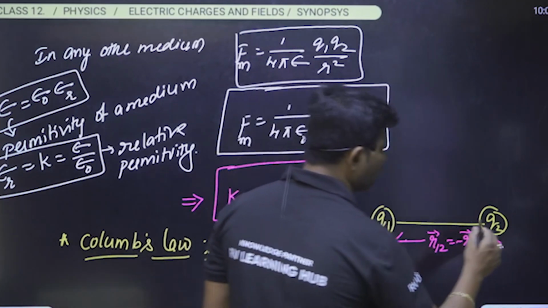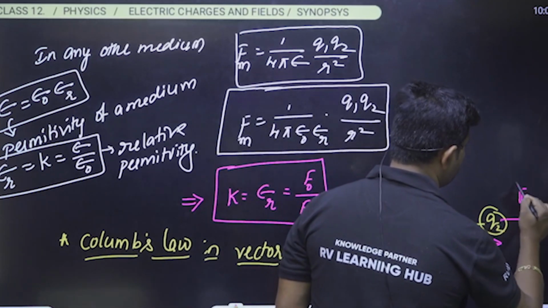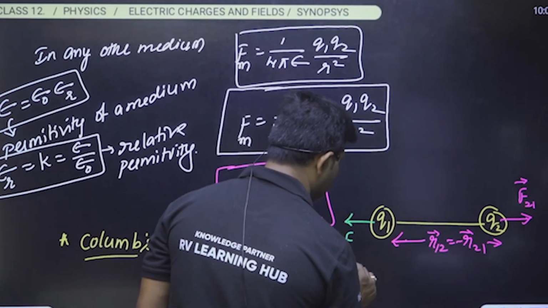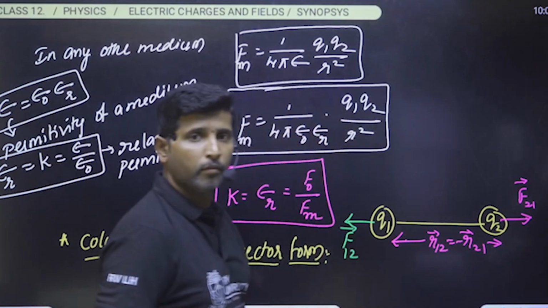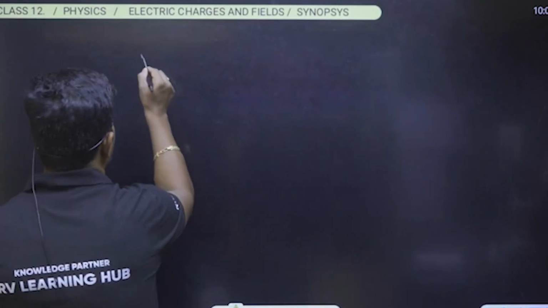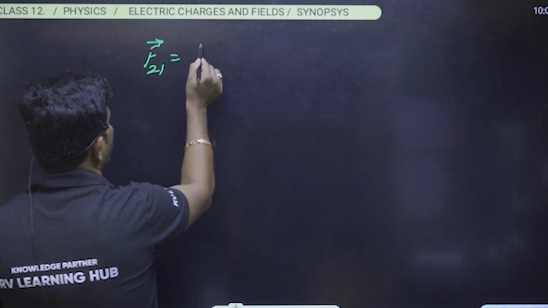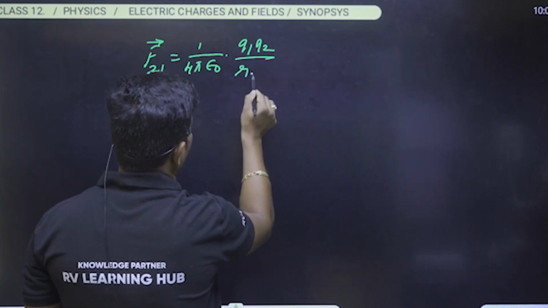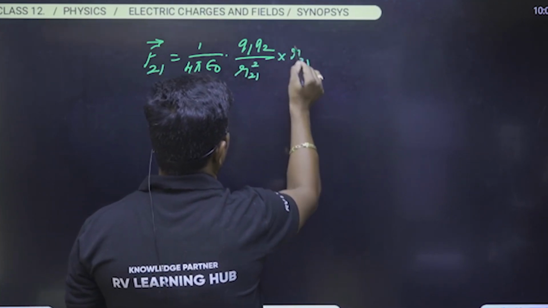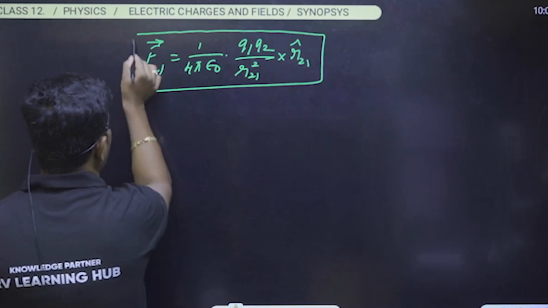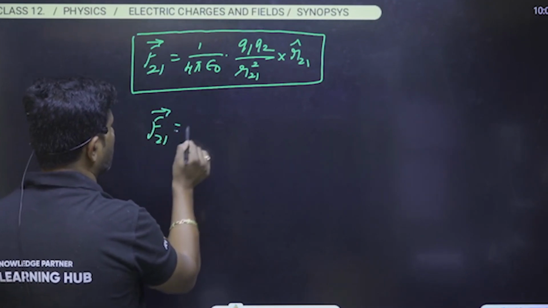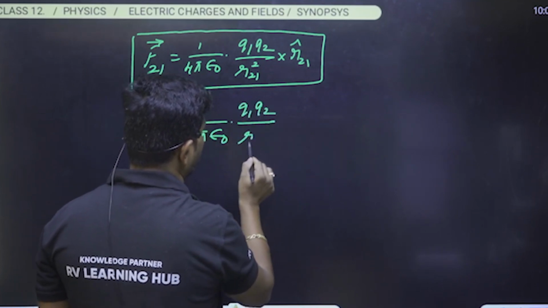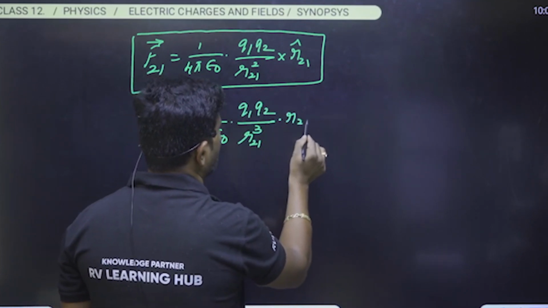The q2 will experience a force F21 vector, and q1 will experience a force F12. So in vector form we can write F21 vector is equal to 1 by 4 pi epsilon naught into q1 q2 divided by r21 square into r21 cap. Otherwise we can write F21 vector is equal to 1 by 4 pi epsilon naught into q1 q2 divided by r21 cube into r21 vector.